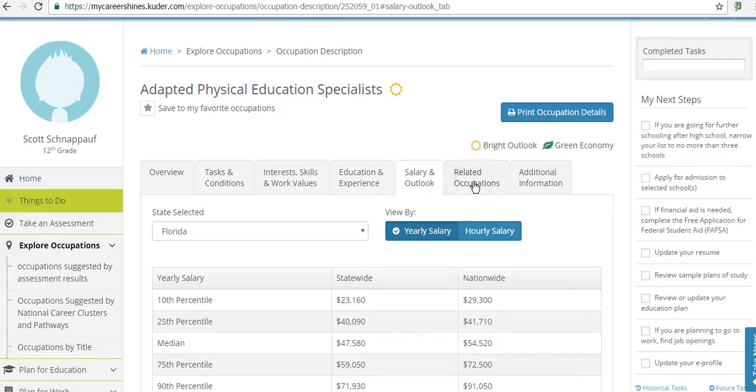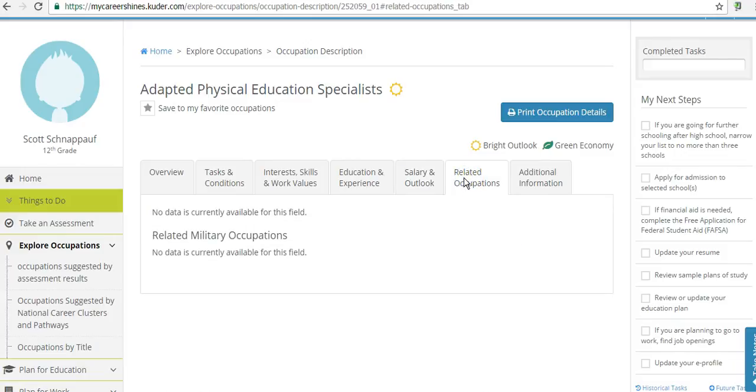So, for example, if I know the Adapted Physical Education Specialist is not the perfect career choice for me, but I know I'm in the right area, I know I'm getting close to something that would be really super for me, I'm going to click on this Related Occupations tab, and of course this example says there are no data available for this field. And I'll show you a different one that does, and any other additional information.